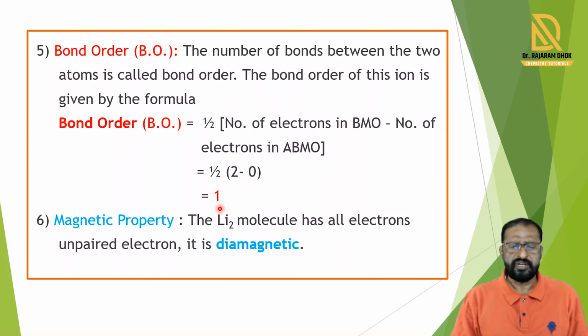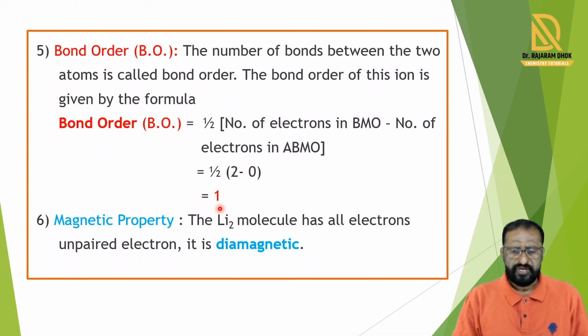Bond order 1 means between the two lithium atoms there is one bond, that is Li dash Li, meaning one sigma bond is present between the lithium atoms and this is a stable molecule. The sixth property for explaining the formation of this molecular orbital diagram is the magnetic property.